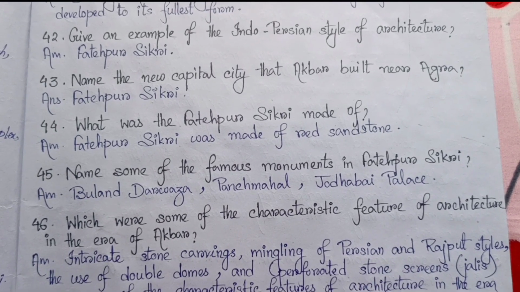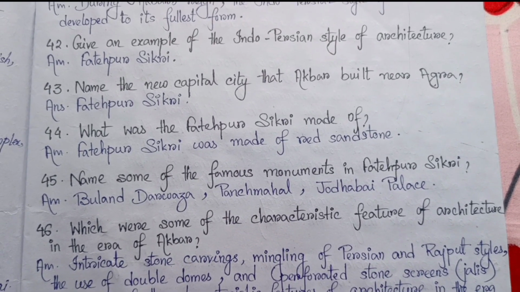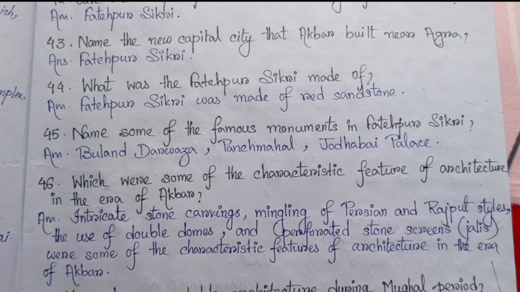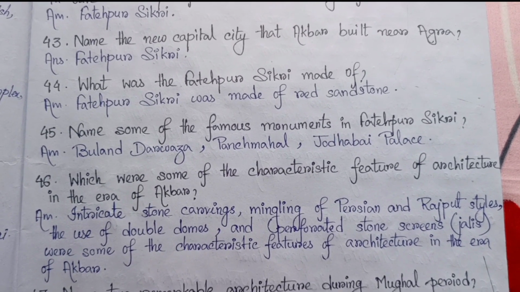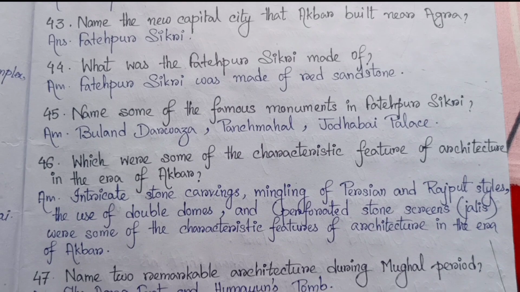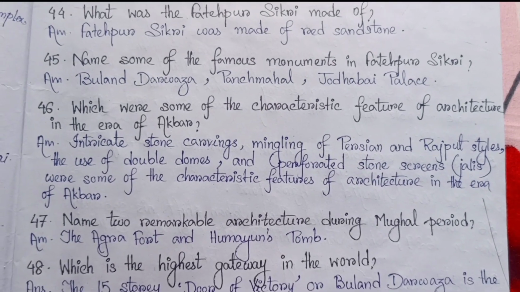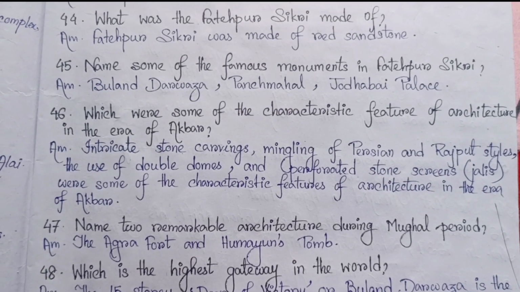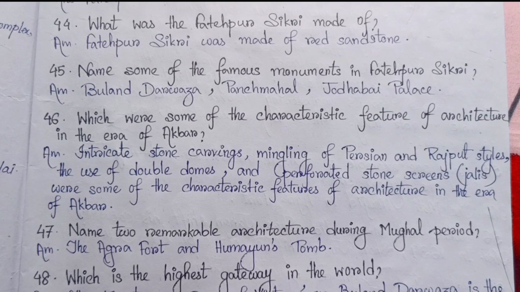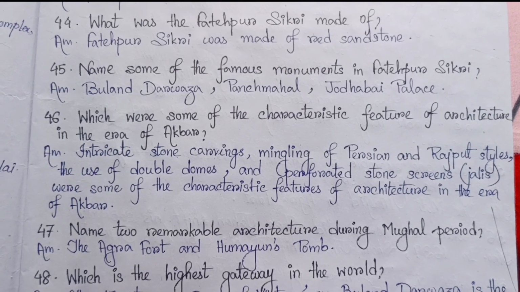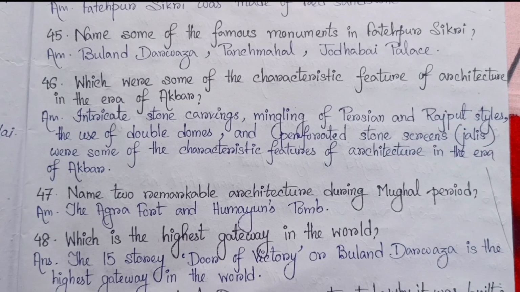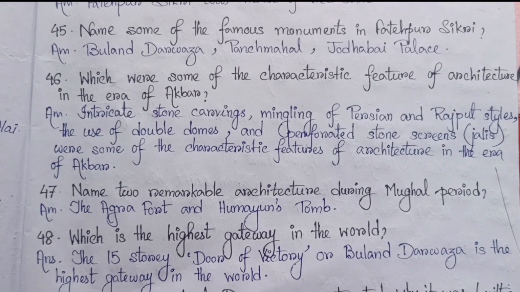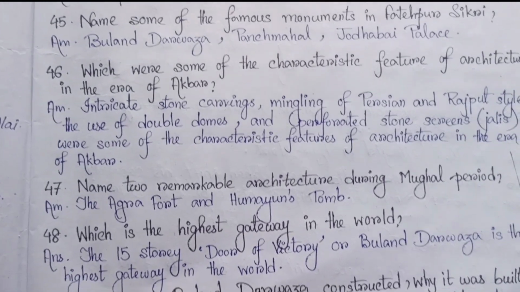43. Name the new capital city that Akbar built near Agra. Fatehpur Sikri. 44. What was Fatehpur Sikri made of? Fatehpur Sikri was made of red sandstone. 45. Name some of the famous monuments in Fatehpur Sikri: Buland Darwaza, Panch Mahal, Jodhabai Palace. 46. Which were some of the characteristic features of architecture in the era of Akbar?